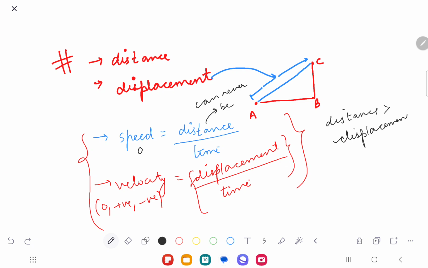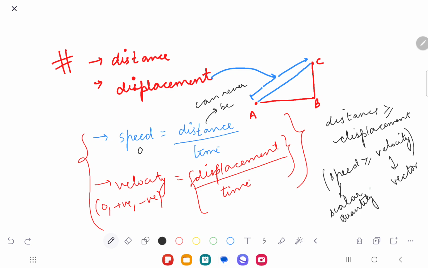Yes. So in similar lines, speed shall be greater than or equal to velocity. But velocity is a vector quantity and speed is a scalar quantity. Yes or no? Yes. So that is the concept. Up till now, we have done this much.